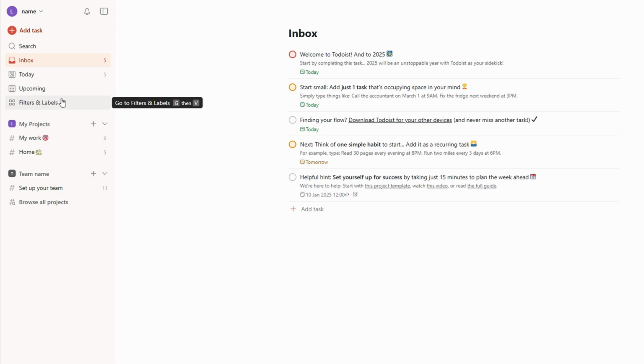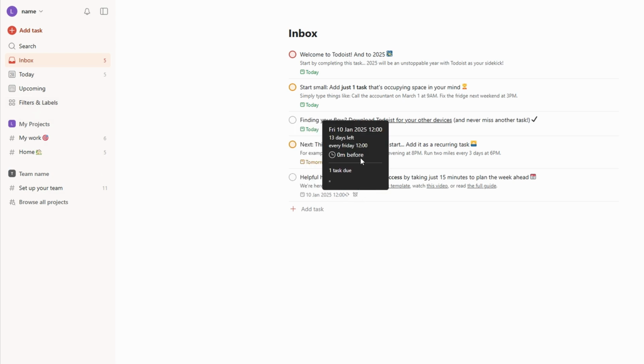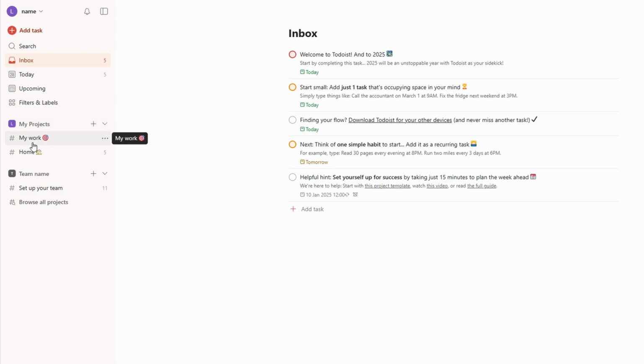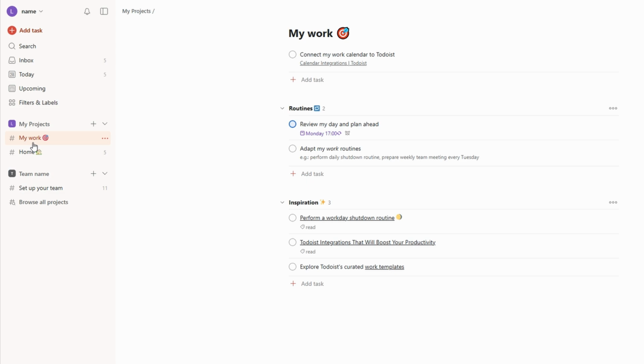Sections give you a way to organize your work into smaller, more digestible chunks, making everything feel less overwhelming. For instance, let's say you're working on planning a new product launch. In Todoist, you could organize your project with sections like strategy, design, development, marketing, launch. Within each of these sections, you'll create individual tasks. The flexibility of Todoist allows you to structure your project in a way that works best for you.